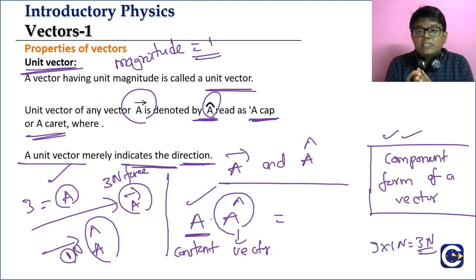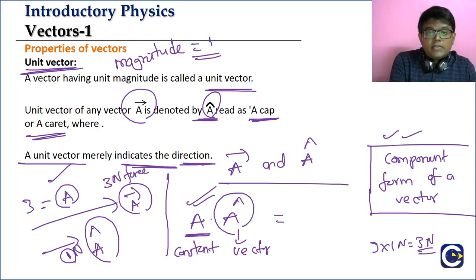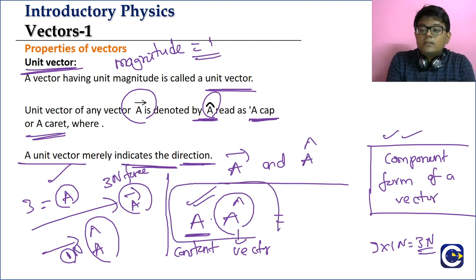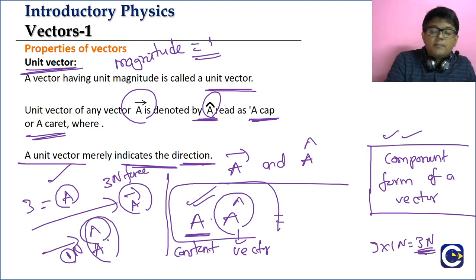And what about the direction? Because the number here is positive, means the total vector we are getting will be 3 Newtons magnitude, same direction as a cap. Because remember, if you multiply a constant with a vector, constant positive means the overall vector will be in the same direction, correct?